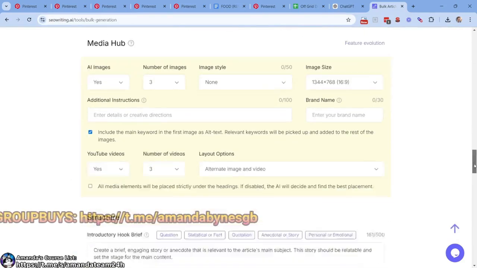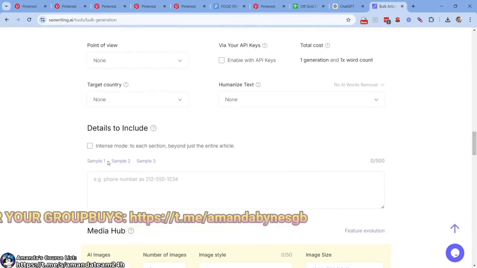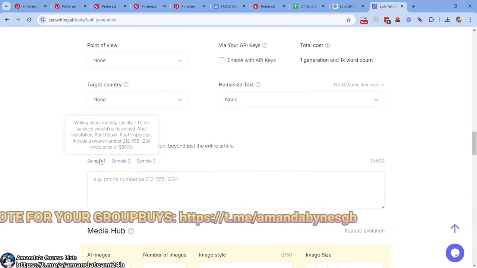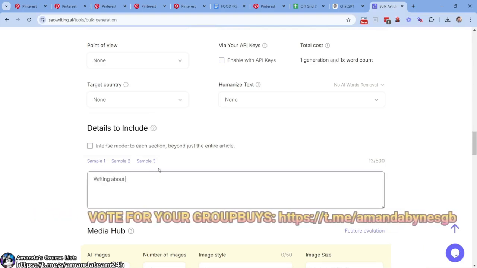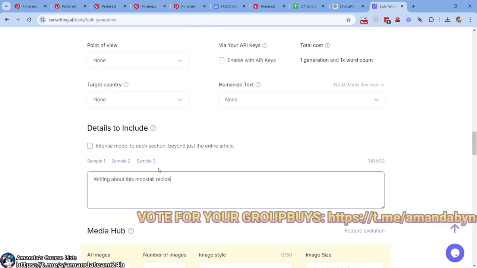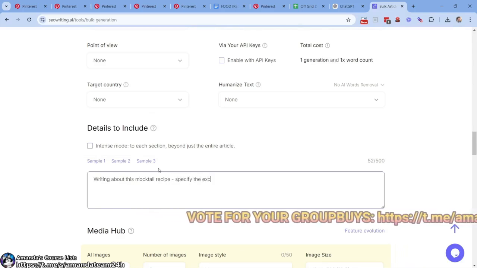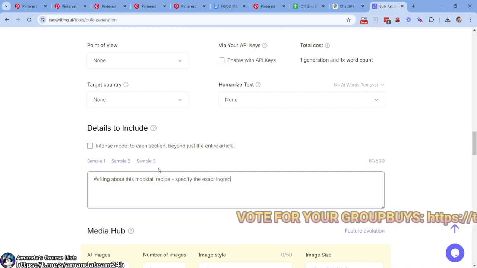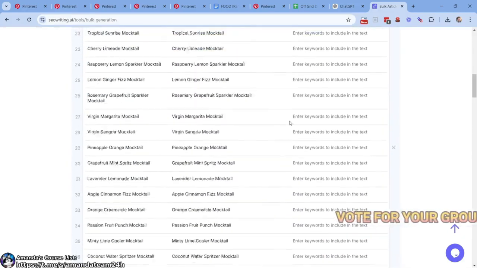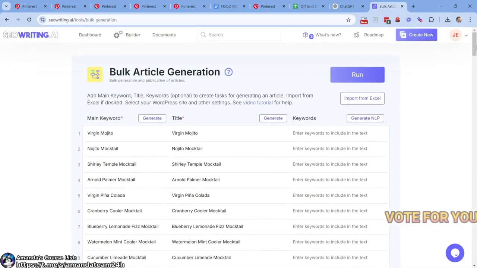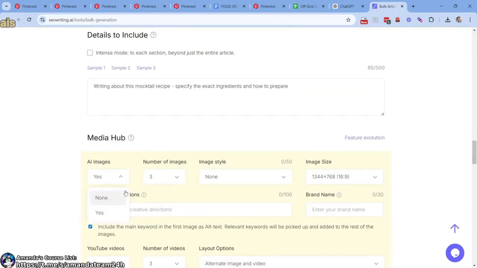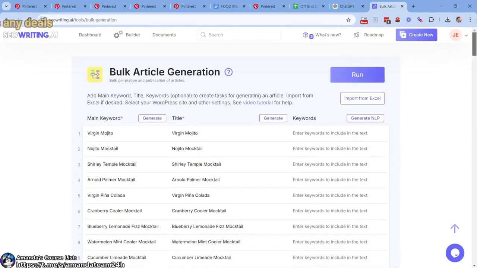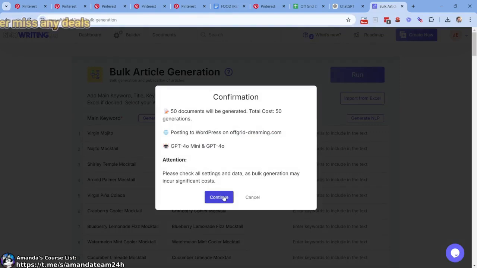Looks good. I'm curious. Sometimes details to include. Write in about roofing. Specify 3 services. So what I would write in about this mocktail recipe. Specify the exact ingredients and how to prepare. All right, let's try that out. 50 of them. Goodness gracious, 50 of them. I'm gonna go down on the images. Yeah, just do 2. All right, cool. Run. 50 of them.